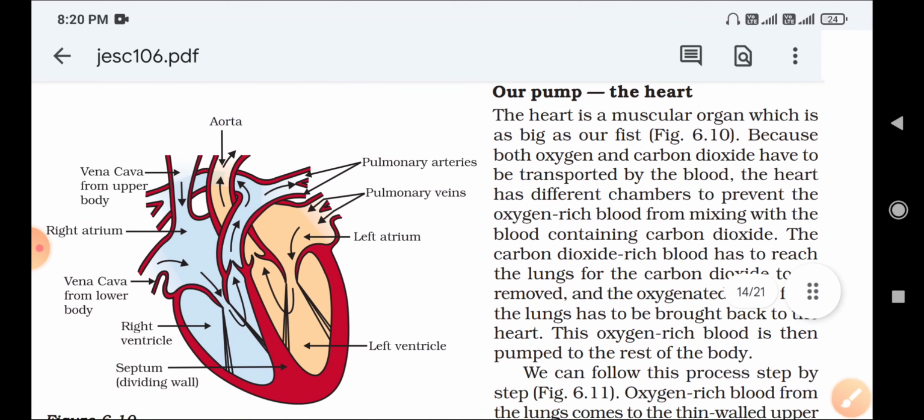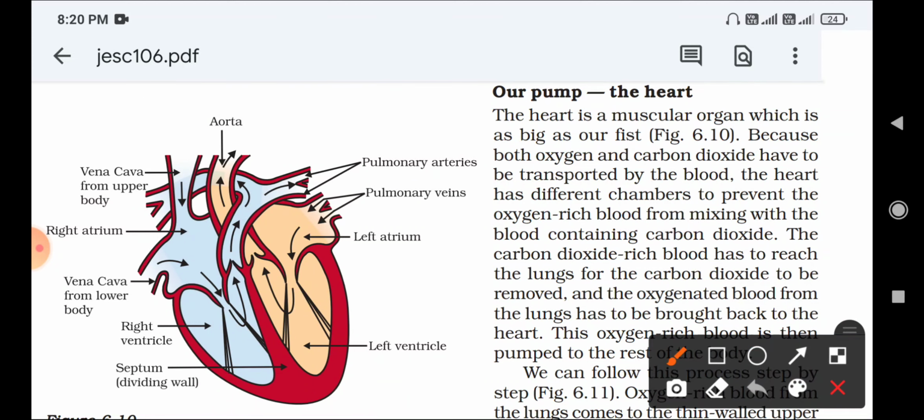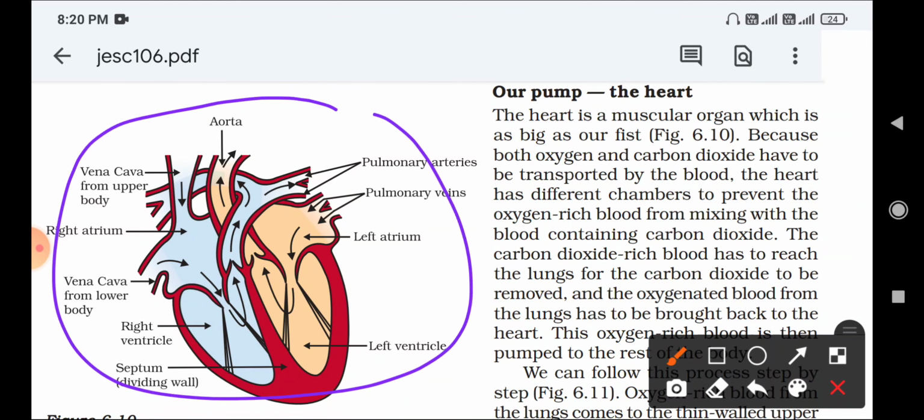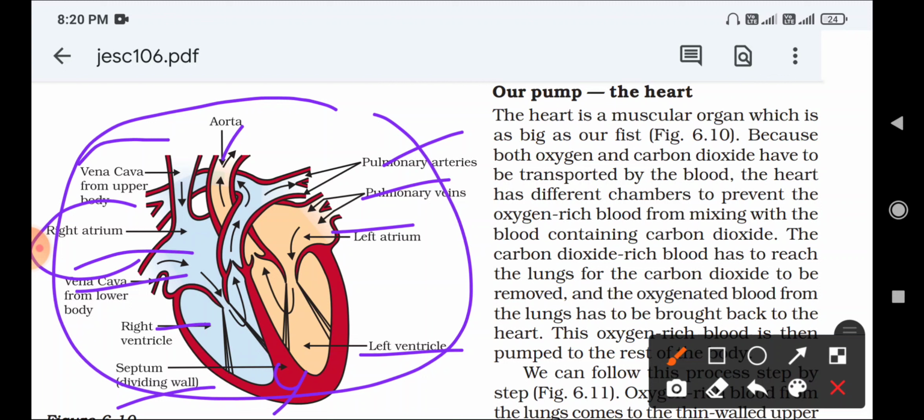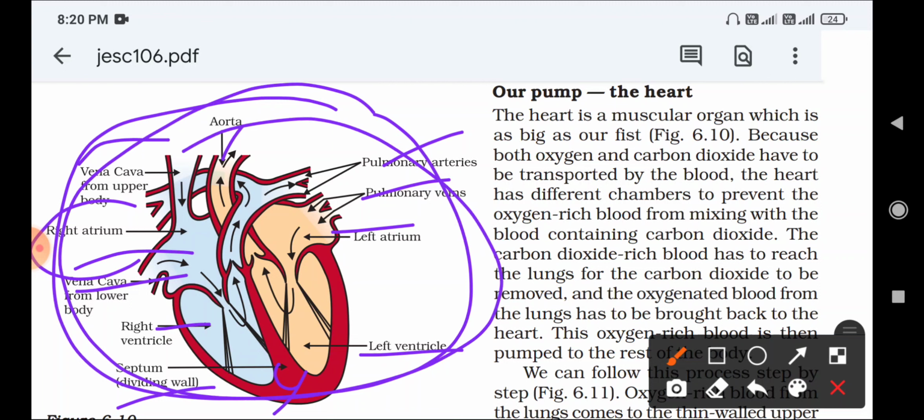Okay, this is the important diagram of what? Heart. This part is called the aorta, and pulmonary arteries and pulmonary veins, left atrium, left ventricle, septum is there, this is called the septum, and right ventricle, vena cava from lower body. Okay, this is the right atrium, and this is called vena cava from upper body. These are the parts of the what? Heart.